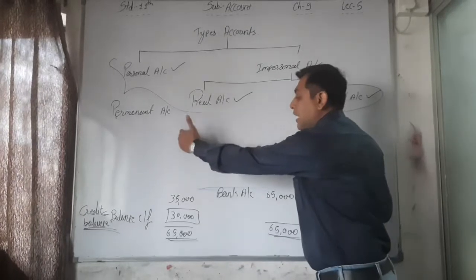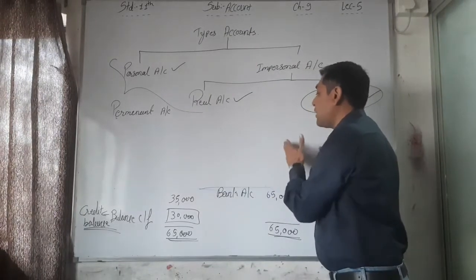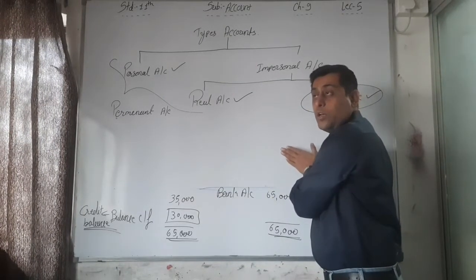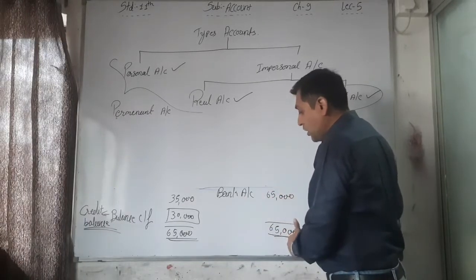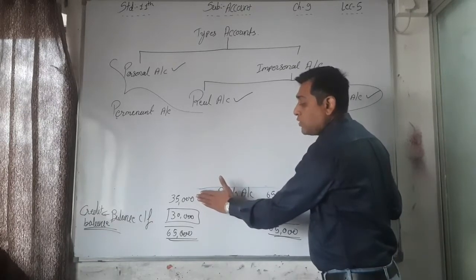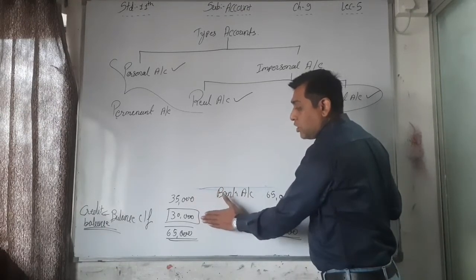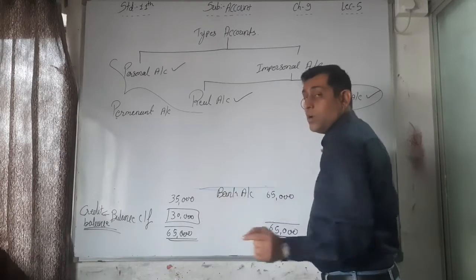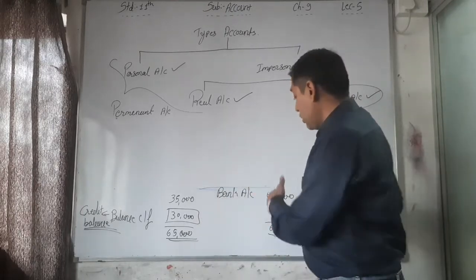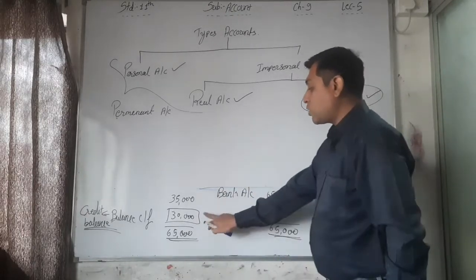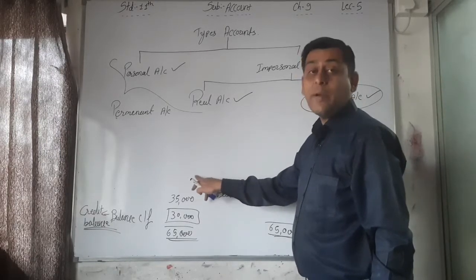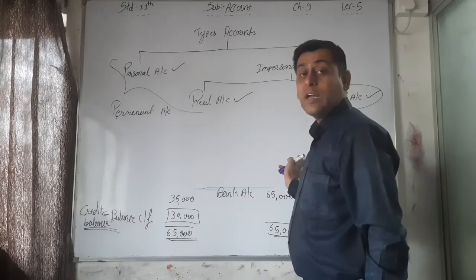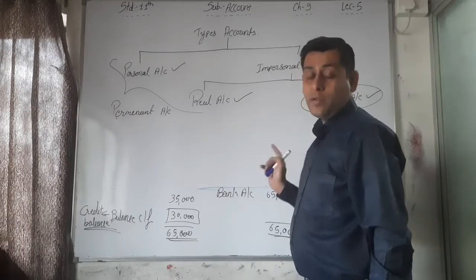Here the debit side total is 85,000, the credit side total is 78,000. So here 7,000 is called the debit balance. Again, here the credit side total is 65,000, the debit side total is only 30,000. So the balance of 30,000 is called a credit balance. The total of the credit side is higher, that's why this balance is called credit balance. Here the total on the debit side is higher, that's why the balance is called debit balance.